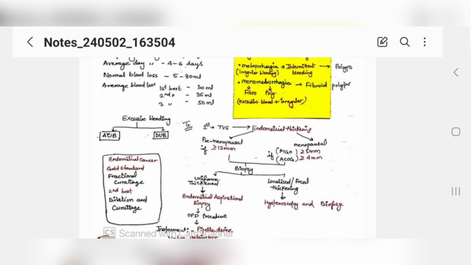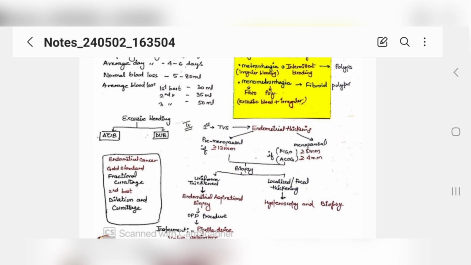Now you need to learn these charts. This way you will figure out question answers during your exam also. If a patient comes with excessive bleeding, you ask her to get a TVS done, and in that TVS you saw endometrial thickening. Now you would see whether the female is menopausal or premenopausal.